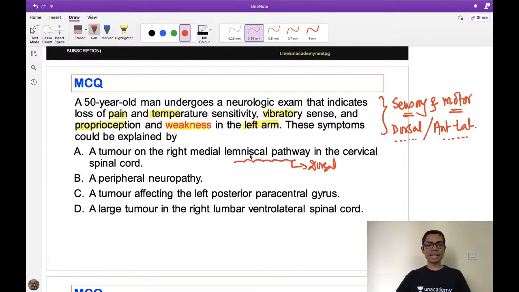Plus the medial lemniscal pathway crosses at the level of the medulla. So if the lesion is on the right and there is loss of sensation on the left, that is possible, but it cannot explain all the sensory loss like that of pain and temperature, plus it could not explain the weakness of the left arm. So this is not my answer.